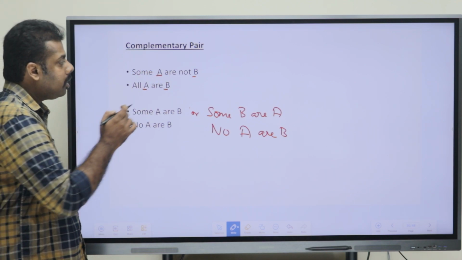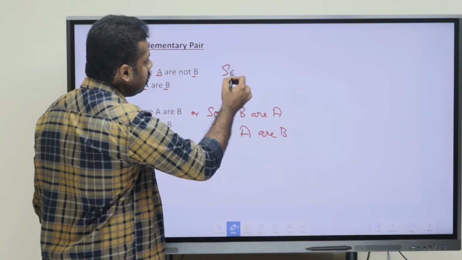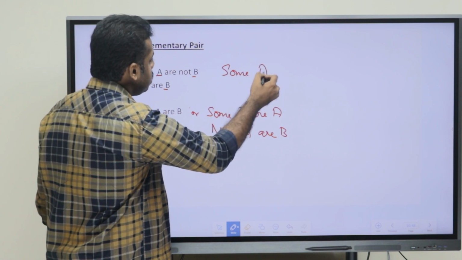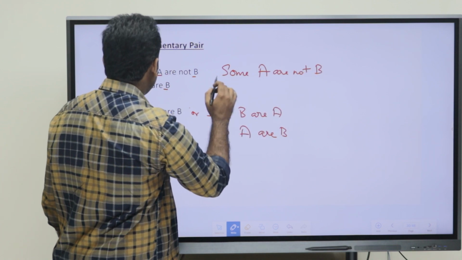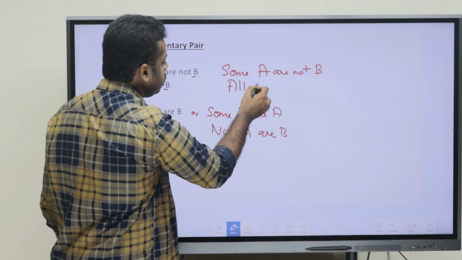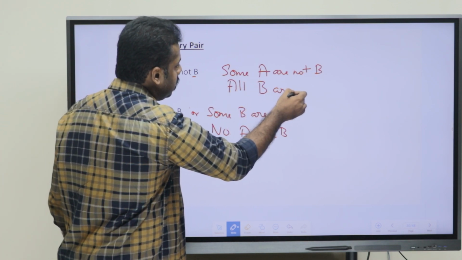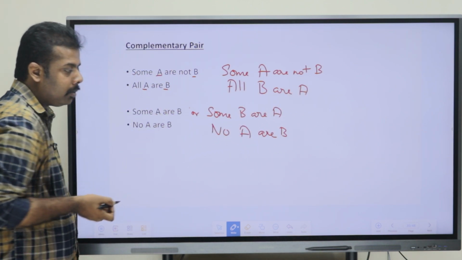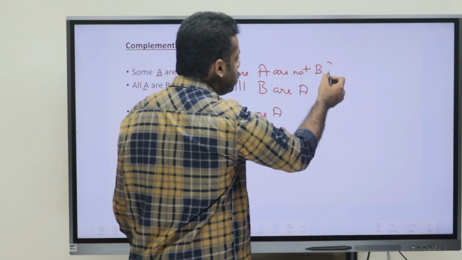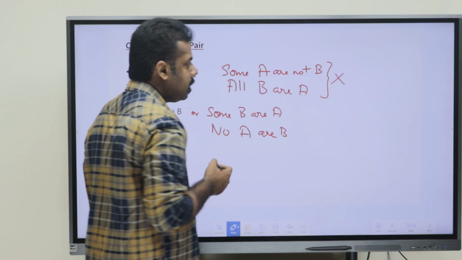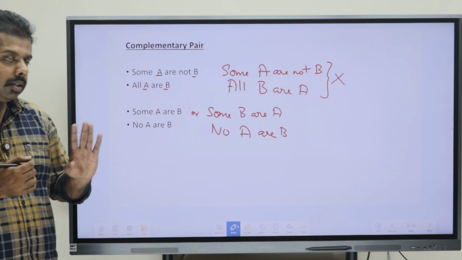Okay. So, in case of some not and all, if the statement is given like some A are not B, and they have given that all B are A. Here we can see the position of the elements has changed. So, if it changes, in this case we can't give the option as either or. Okay. So, that is an important point.